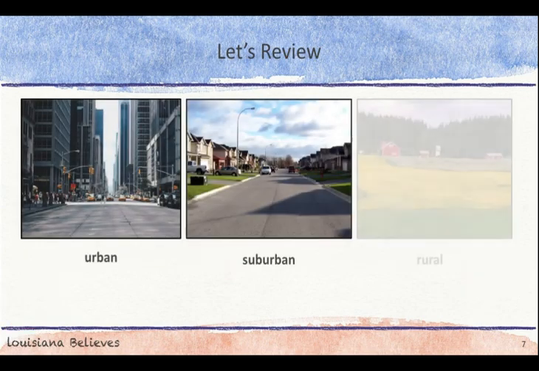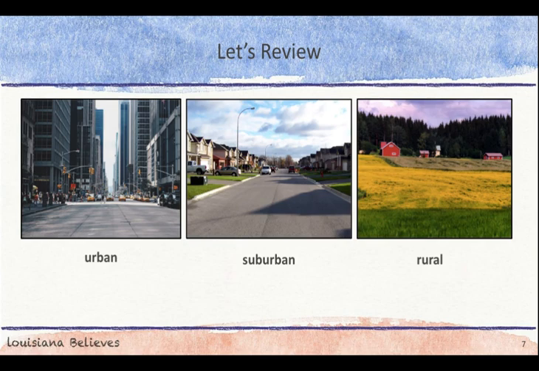Some different types of communities are urban, suburban, and rural. Urban means city. Suburban means an area that is nearby to a city. Rural means that you live very far away from a city. There is often farmland in rural areas.